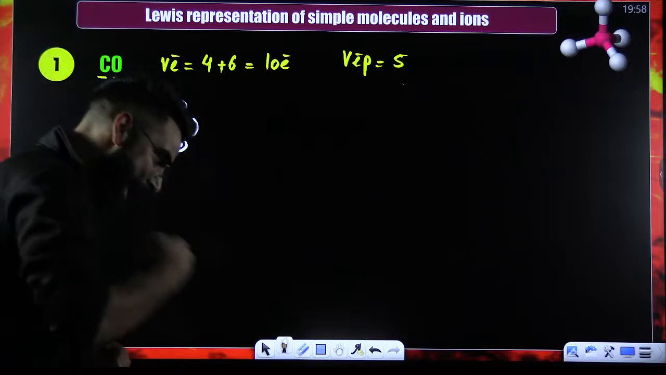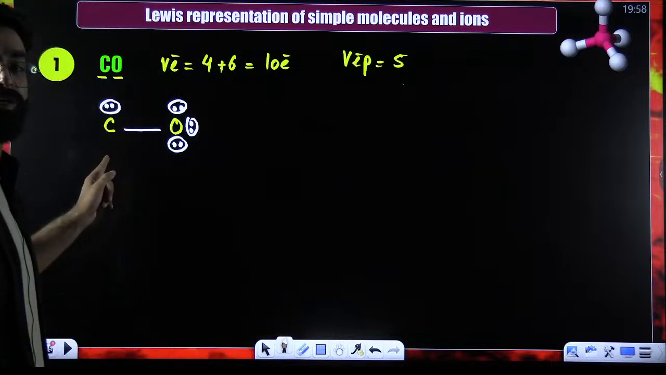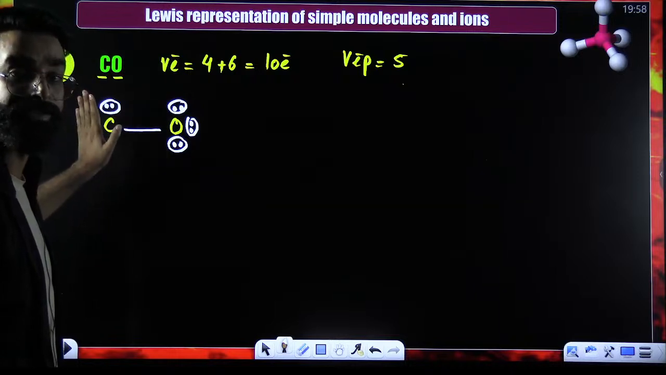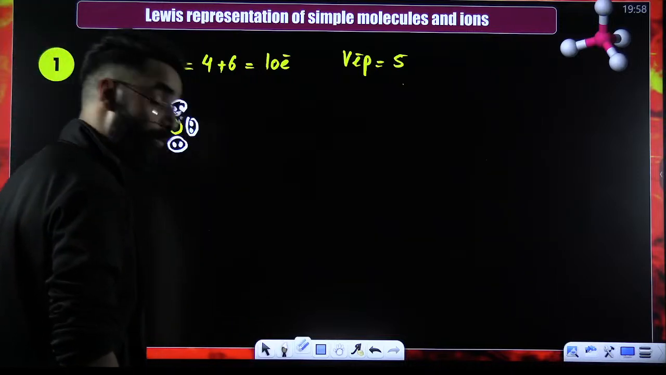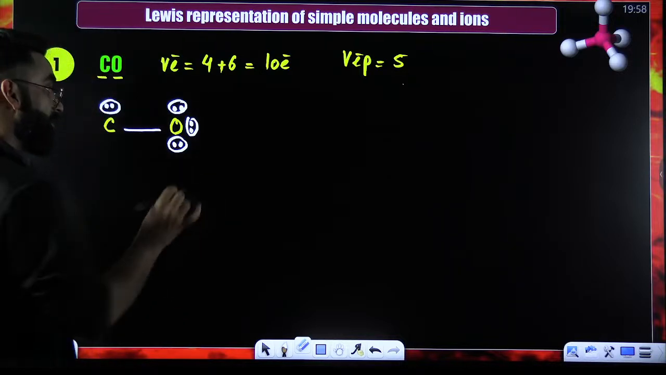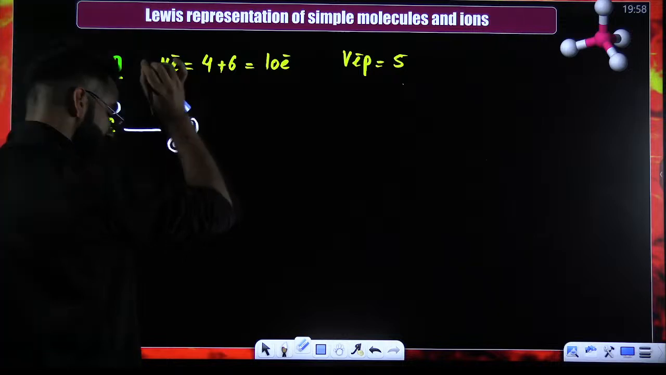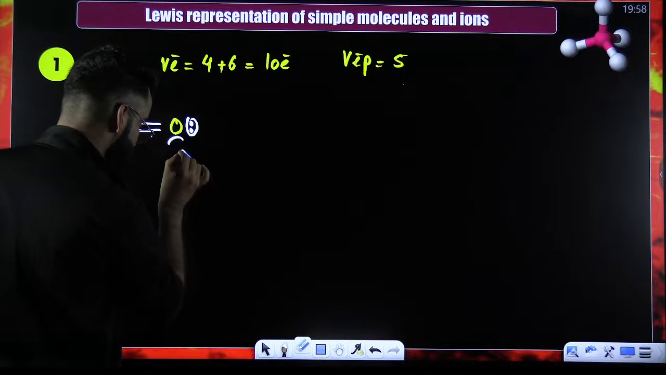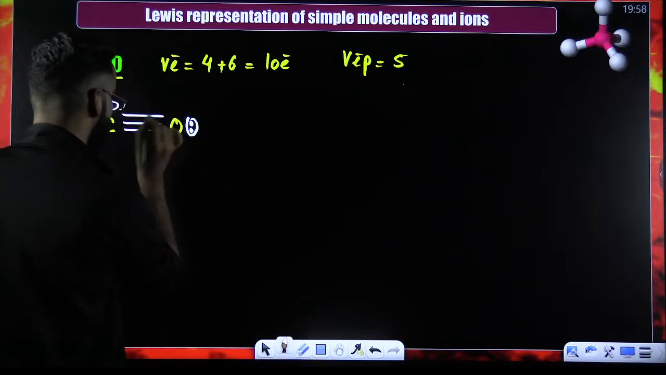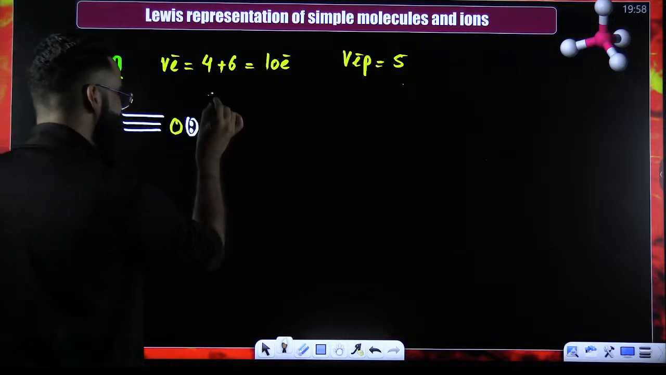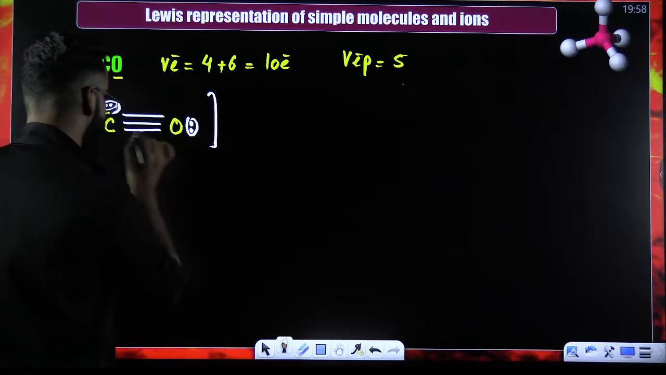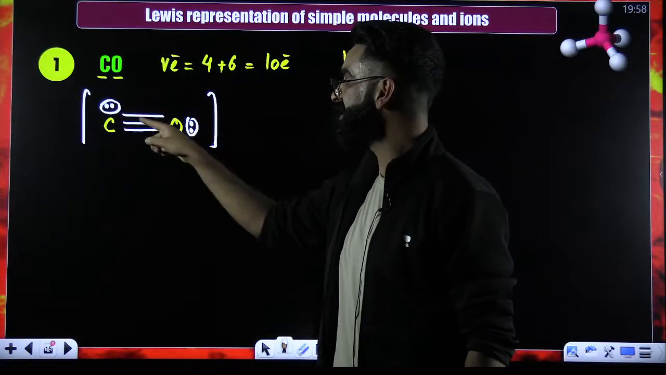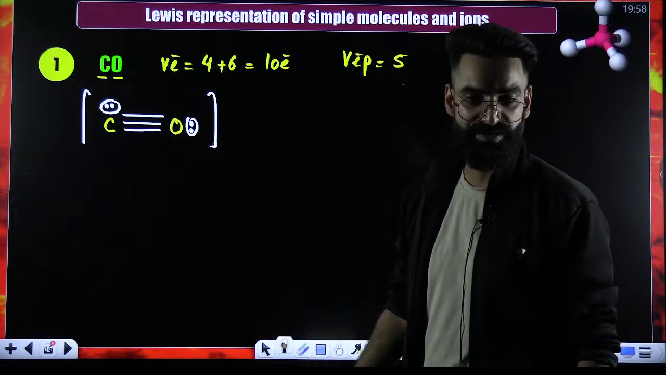Now, my dear students, check whether the octet of carbon is complete or not. Octet of carbon is not complete. 2 and 4. It's not complete. We need to complete the octet of carbon as well. So in order to complete the octet of carbon, I'll be removing 1 electron pair from oxygen, and instead of this electron pair, put a double bond. I'll be removing 1 more electron pair from the oxygen, and instead of this electron pair, put 1 more bond. Now check and confirm the octet of carbon as well as oxygen. Is the octet of carbon and oxygen complete? 2, 4, 6, 8. 2, 4, 6, 8. Octet of both atoms is complete.